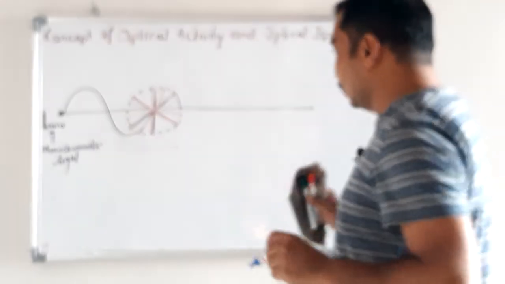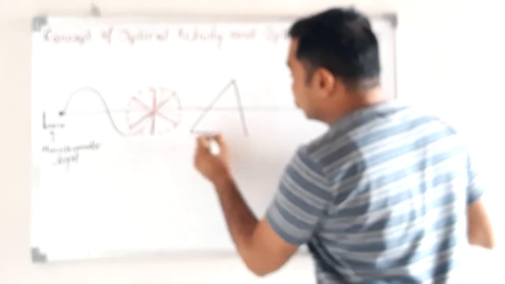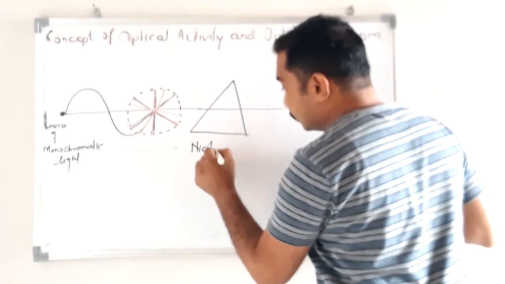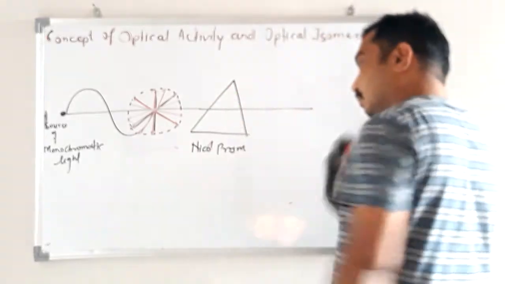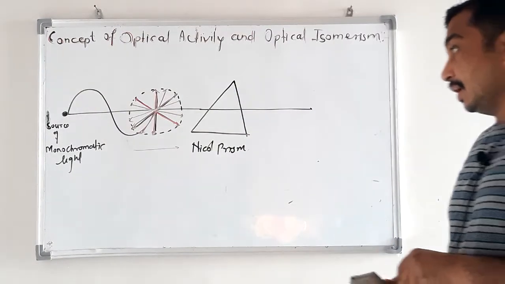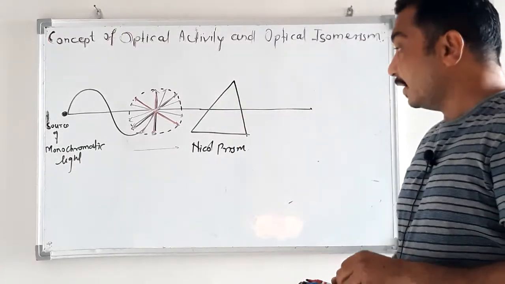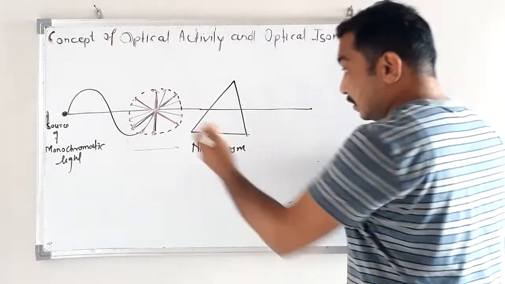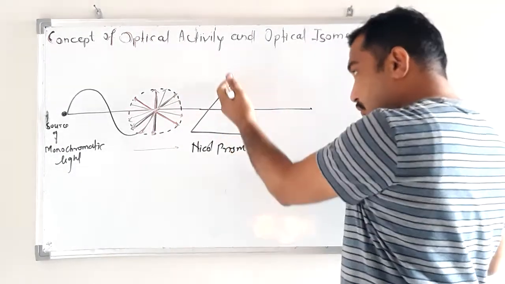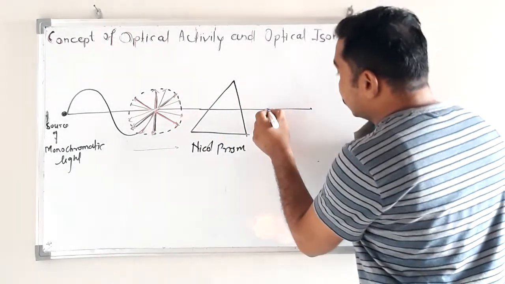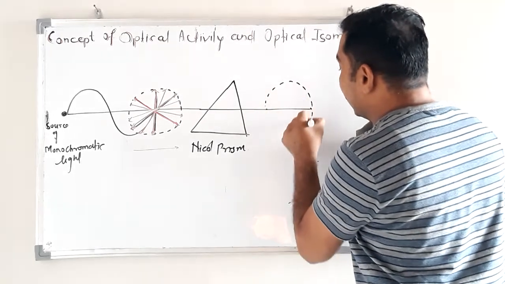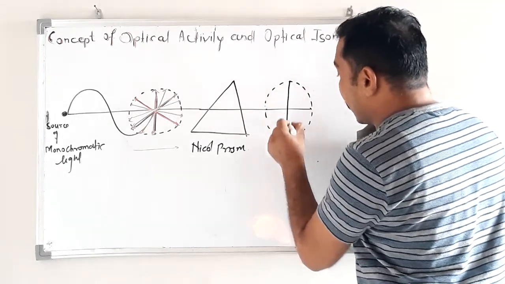Now, on this path put a prism, a Nicol prism, and allow this light to pass through it. Then what happens? The light emerging through this prism has vibration in one direction.